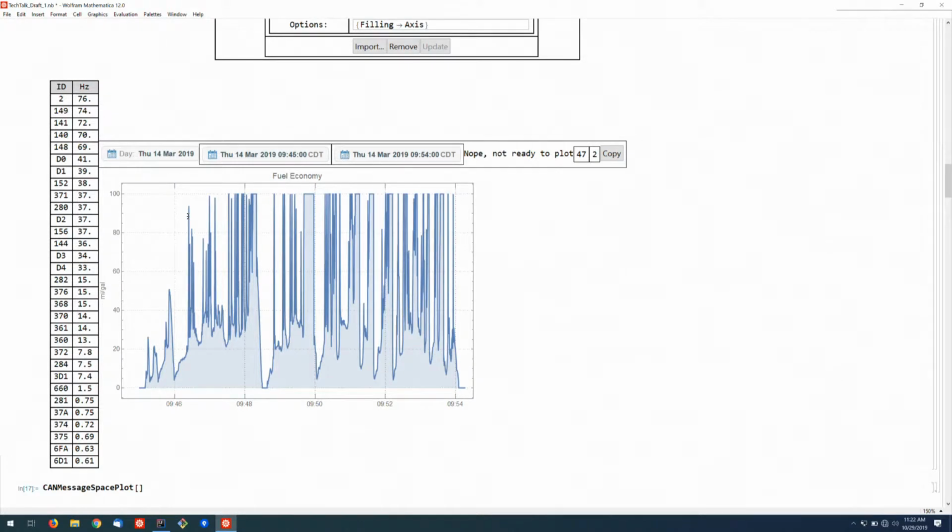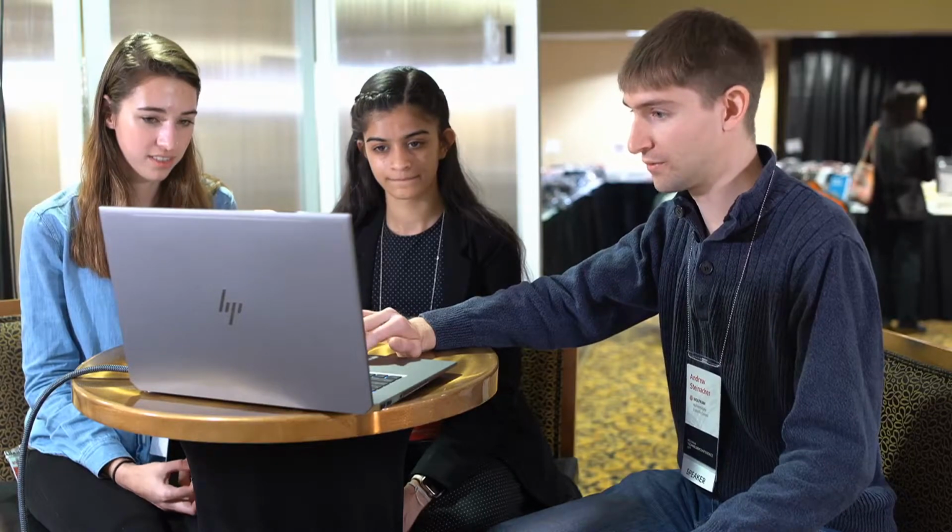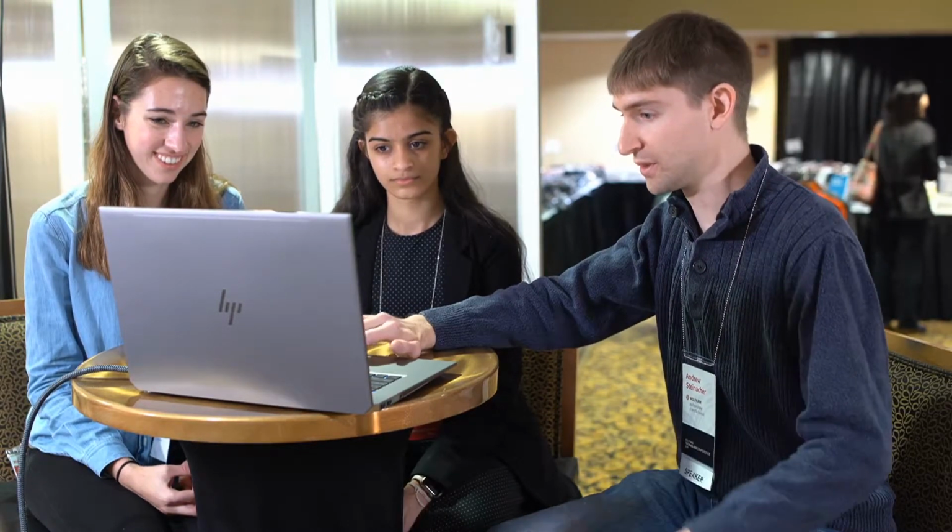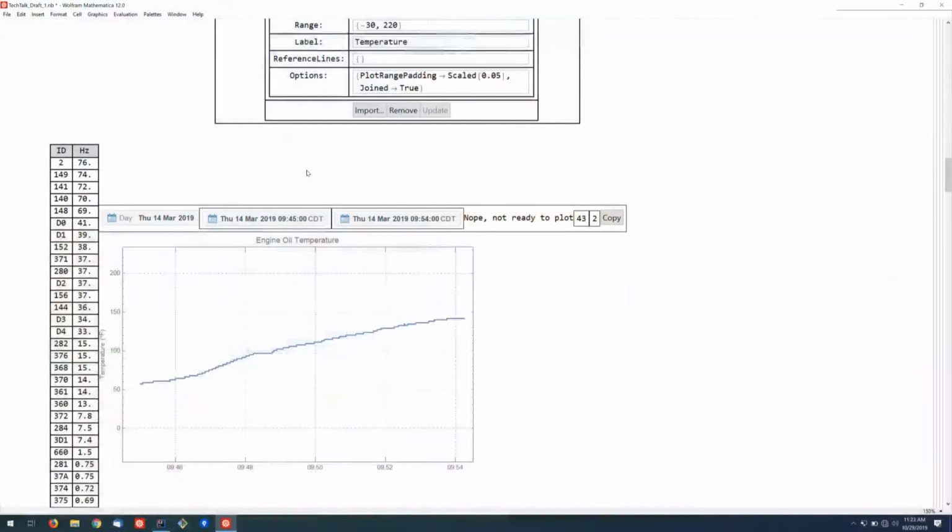But if I'm coasting, it caps out at, say, 100. That seemed like a reasonable number to choose. So yeah, there's quite a lot of information here. It's a lot of experimentation and research to try and find things, including things like the engine oil temperature and stuff like that, as an example. So I found this was a lot faster to work with than manually doing everything. Point and click was much easier to work with, and it wasn't too hard to do with dynamic module.